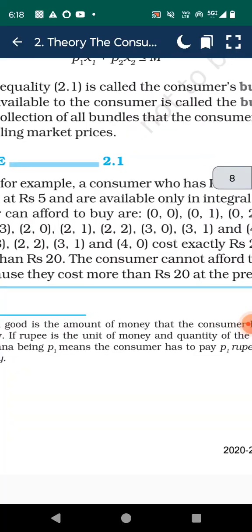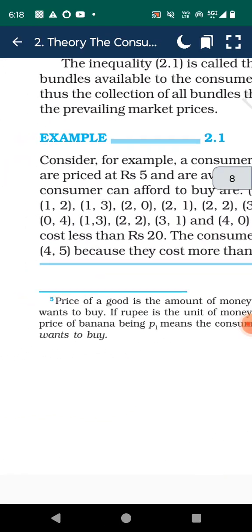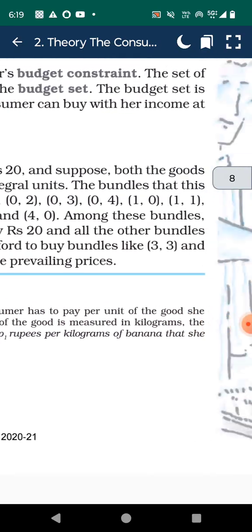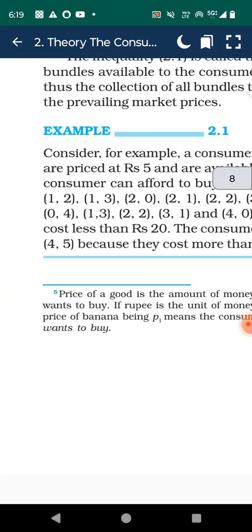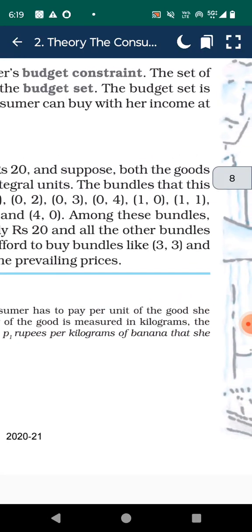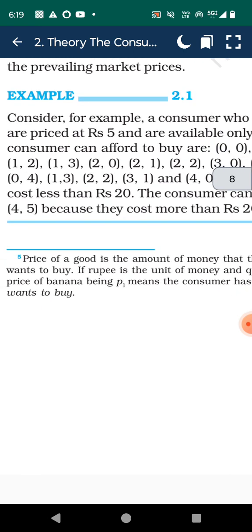Equation 2.1 is called the consumer's budget constraint. The set of bundles available to the consumer is called the budget set. The budget set is thus the collection of all bundles that the consumer can buy with her income at the prevailing market prices.